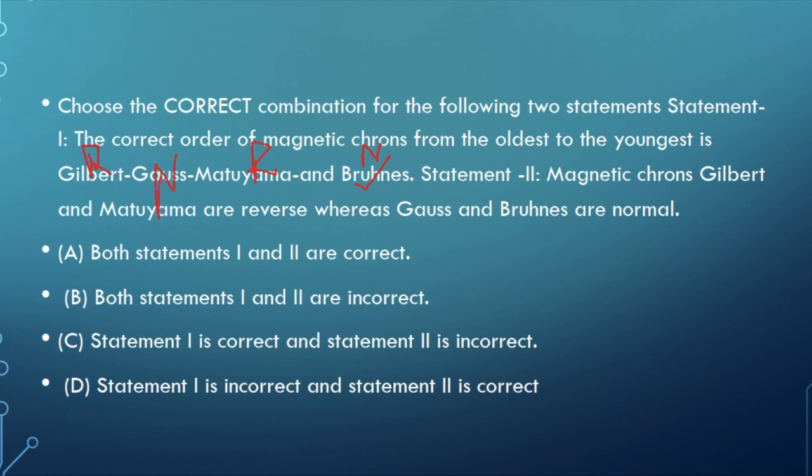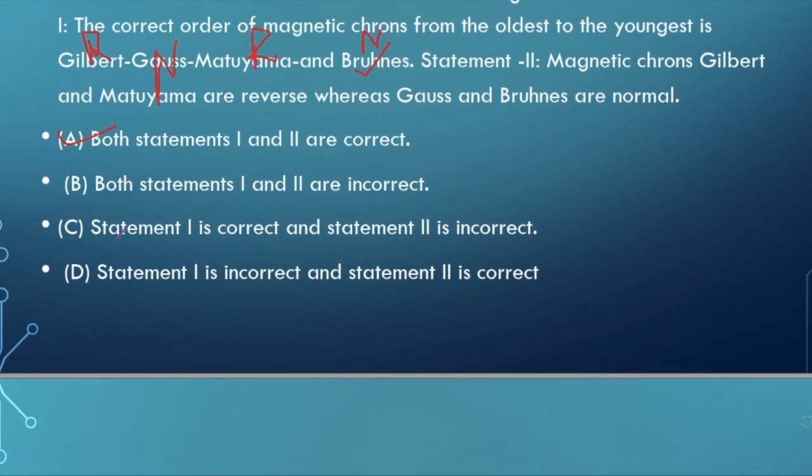So this is the correct statement. The first statement is correct, because if today is the normal, the youngest one is normal, then the oldest one is the reverse, right? Now look into the second statement. Magnetic Crohn's, Gilbert and Matiyama are reverse, whereas Gross and Uranus are normal. Again we can see here that this thing and this thing are normal, and second and fourth one is normal, and first and third one is the reverse. So both the options are correct, right? Statement 1 and 2 both are correct. So moving to the next question.